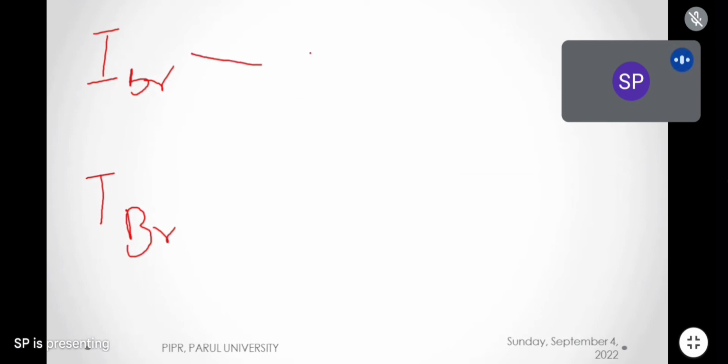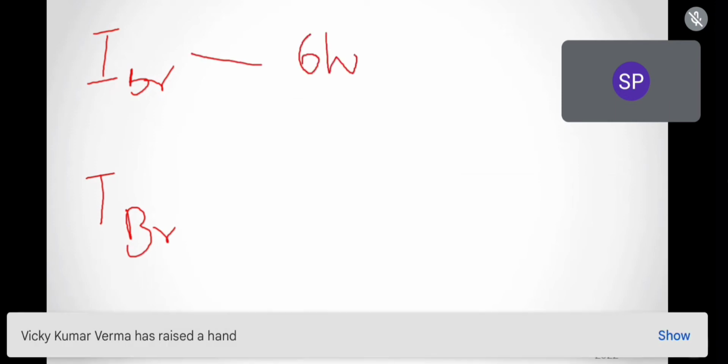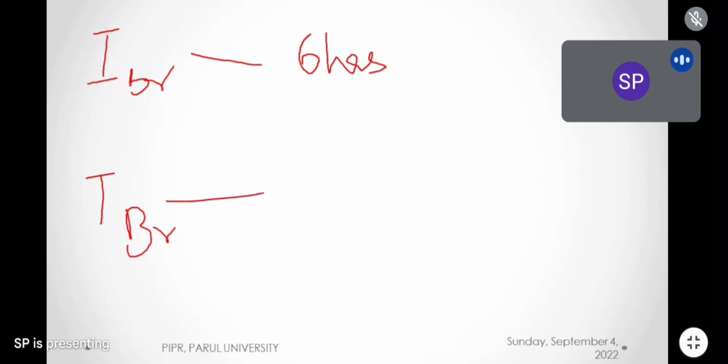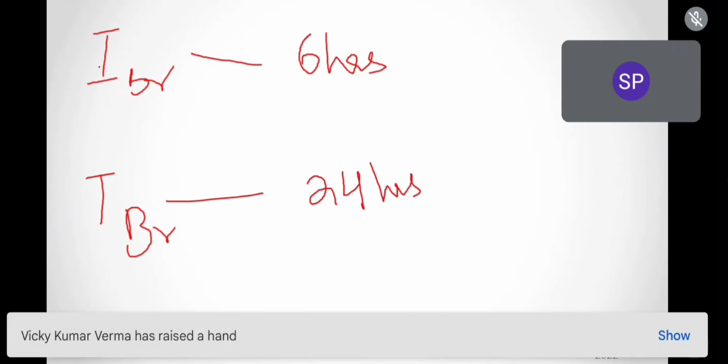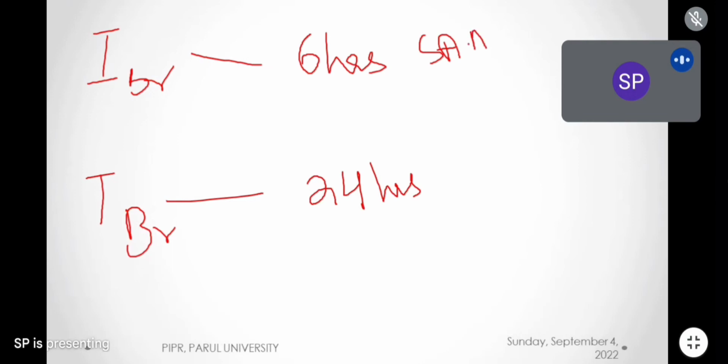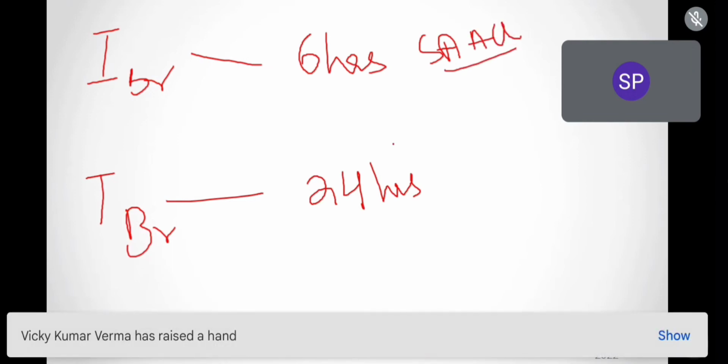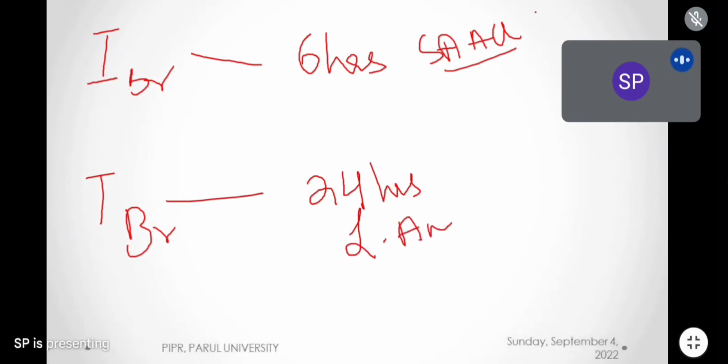Ipratropium bromide will act for 6 hours. Its duration of action is 6 hours, and tiotropium bromide will act for 24 hours. So ipratropium bromide is a short acting anticholinergic drug, and tiotropium bromide is a long acting anticholinergic drug. Clear? Now listen carefully, everybody.